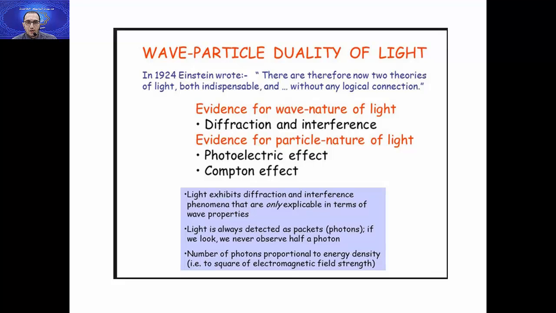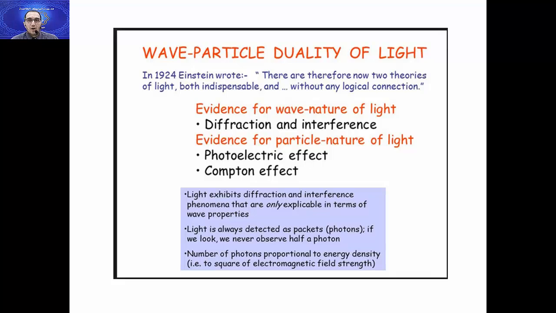Okay, what is the evidence for wave nature of light? The evidence of wave nature of light is diffraction and interference. If you want to check that this light or photon has wave behavior, it means it has diffraction or interference.